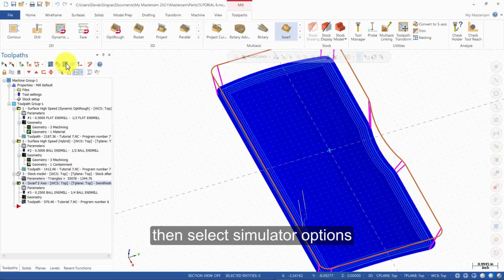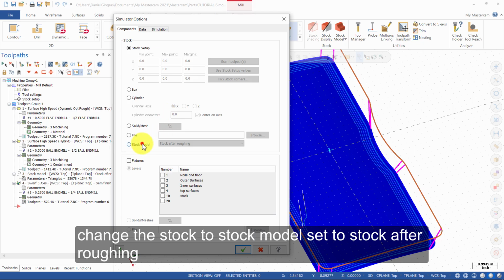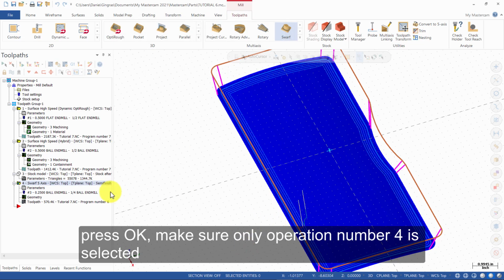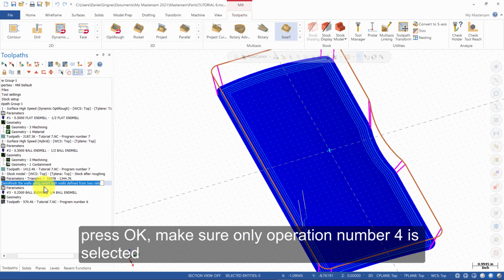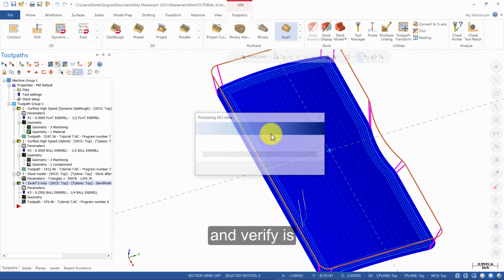Then select Simulator Options. Change the stock to Stock Model. Set to Stock After Roughing. Press OK. Make sure only operation number 4 is selected and verify it.